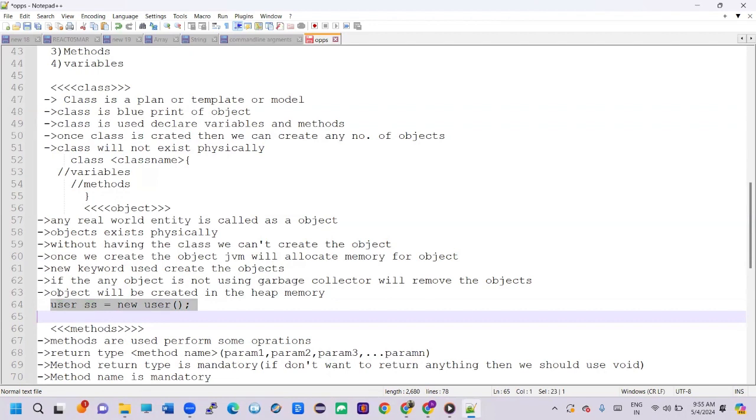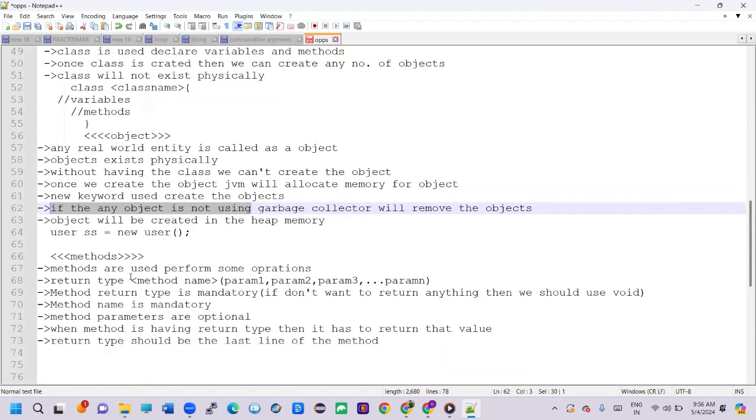If any object is not being used, the garbage collector will remove the objects. For example, if any unnecessary objects are there, the garbage collector removes those unnecessary objects. Objects will be created in the heap memory. So this is about objects. Next one is methods. Methods are used to perform some operations.